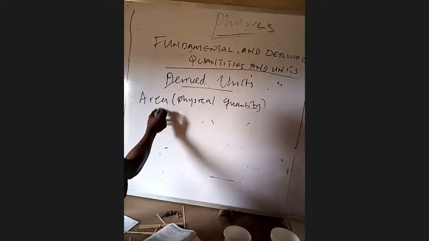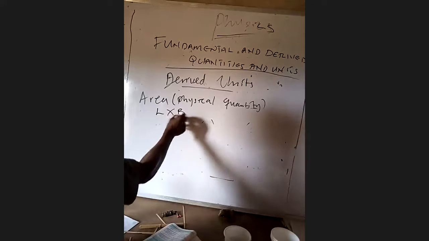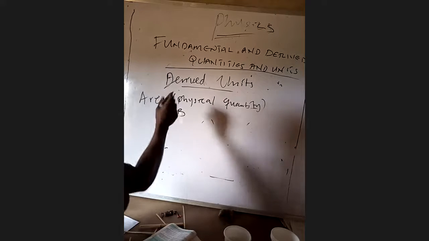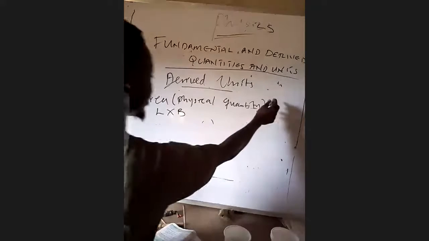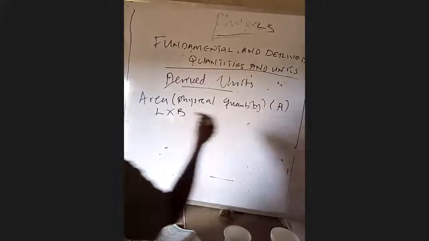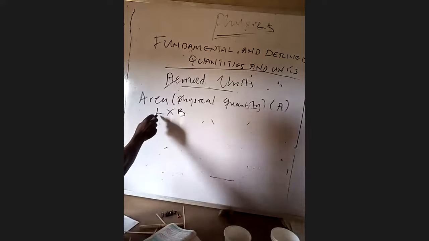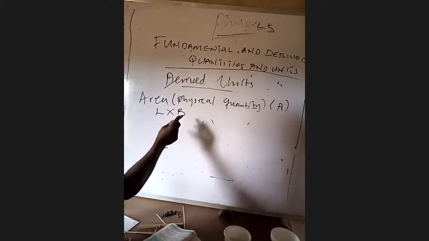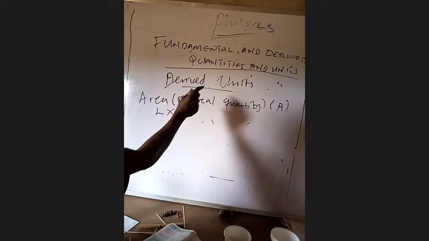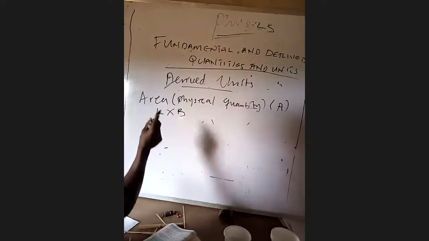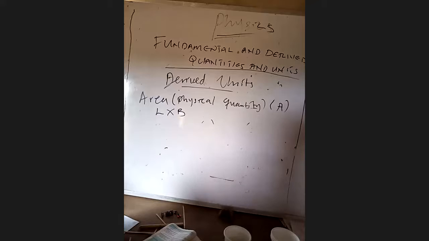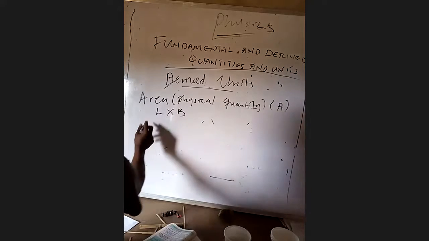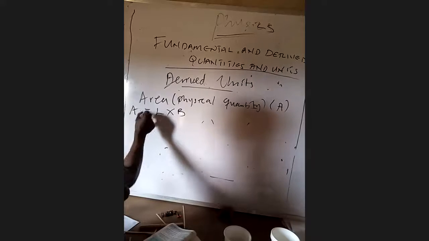The formula for calculating area is length times breadth, and the symbol for area is A. We all know that. Now, to find the derived unit of area is very simple, and this is how derived units are derived. Remember, area, A, is equal to length times breadth.